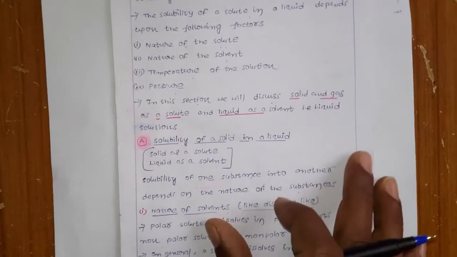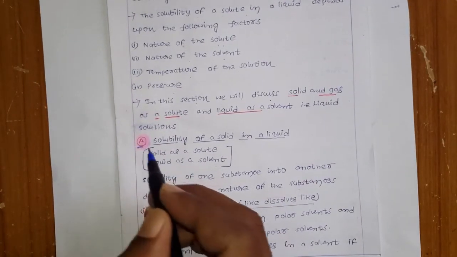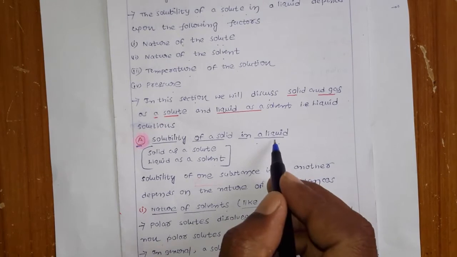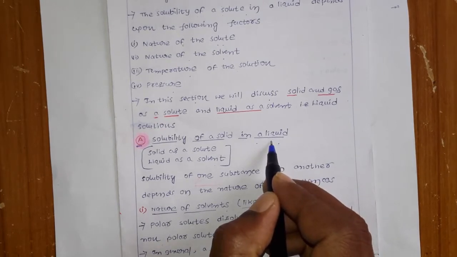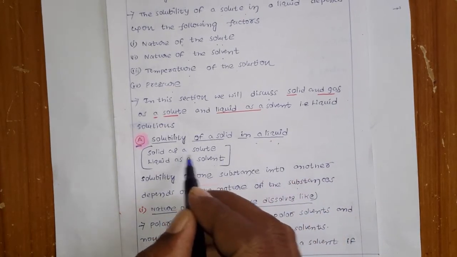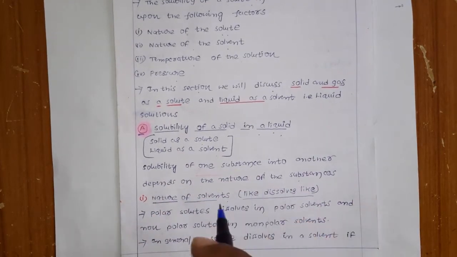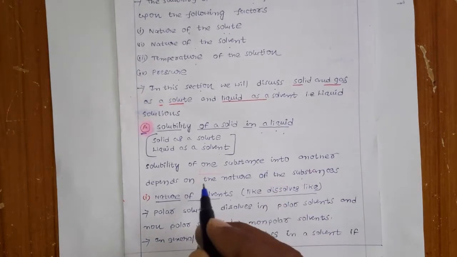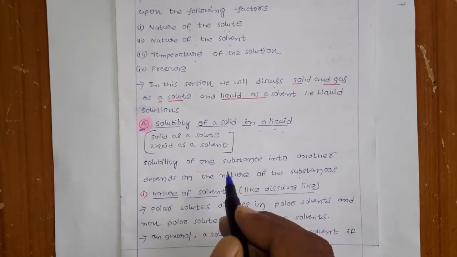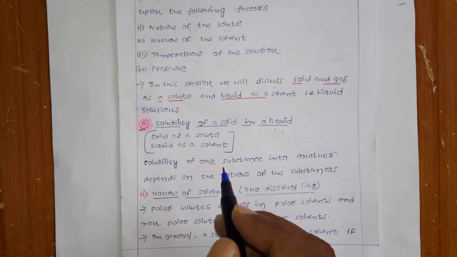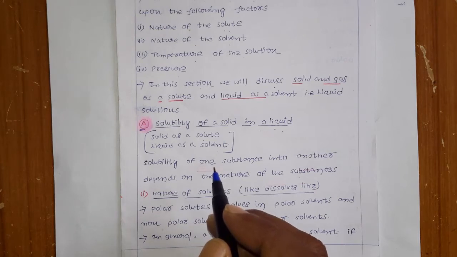The first one, A, is the solubility of a solid in a liquid. Here the solvent is obviously a liquid, which is in the larger quantity, and the second one is the solute, which is a solid. Now we can see how the various factors affect it. The best example for the solubility of a solid in a liquid, which you know very well from home, is the solubility of sodium chloride in water, and similarly the solubility of sugar in water.